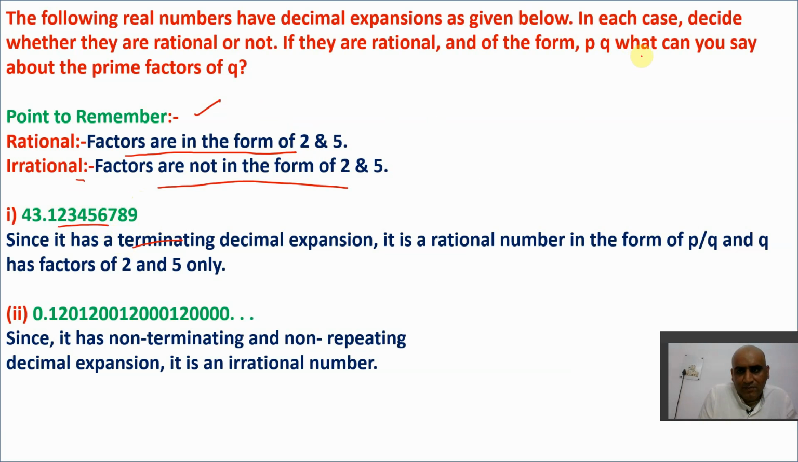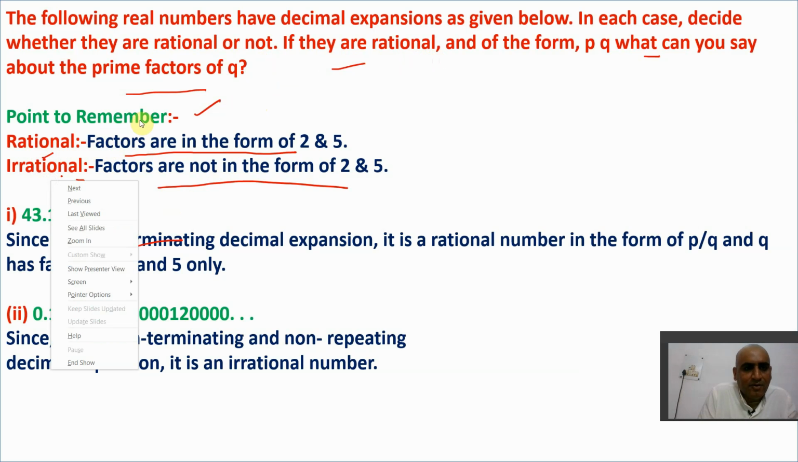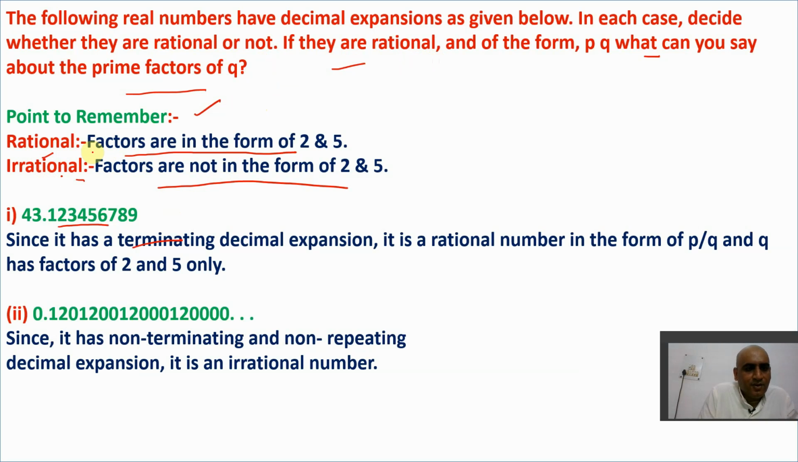So in this question we have to find out about the prime factors of q. If they are rational, what can you say about the factors of q? We just need to find. See, this is very, very important. We need to say whether it is rational or irrational, because we have to say about the factors. So if the factors are like this, 2 and 5, then it is rational. If they are not in the form of 2 and 5, they are irrational. So we have to decide in the question whether they are rational or not.